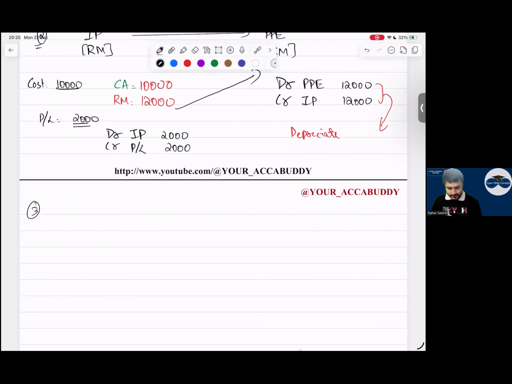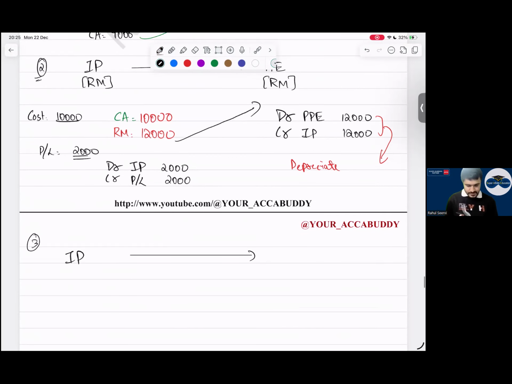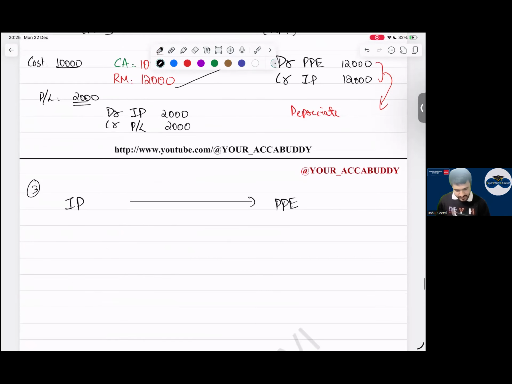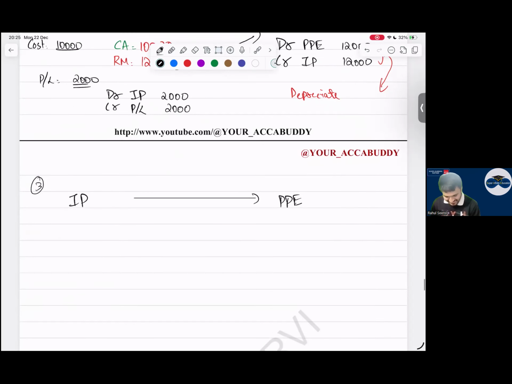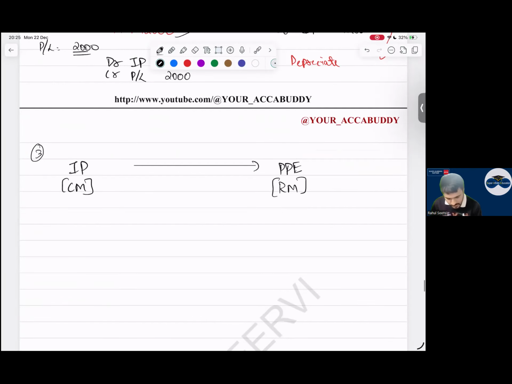What is the next case, everyone? IP to PP. Cost model, revaluation model. So I say my cost is 10,000, 10 years, 1,000. What is my carrying amount? 9,000. Hey, no, no, first I have to do the other case. Then I will come to that.